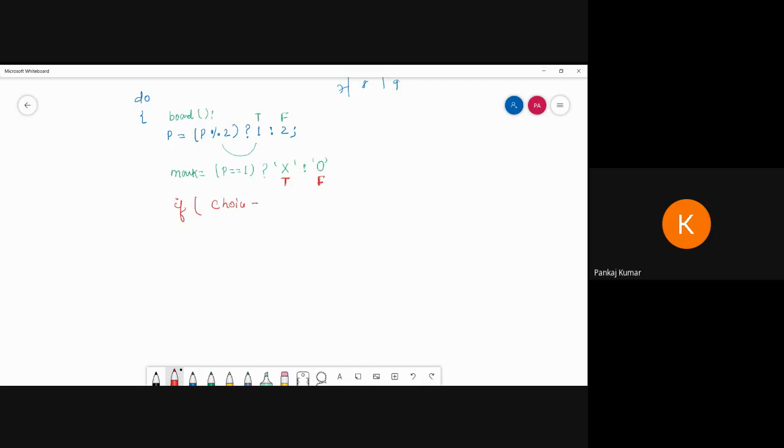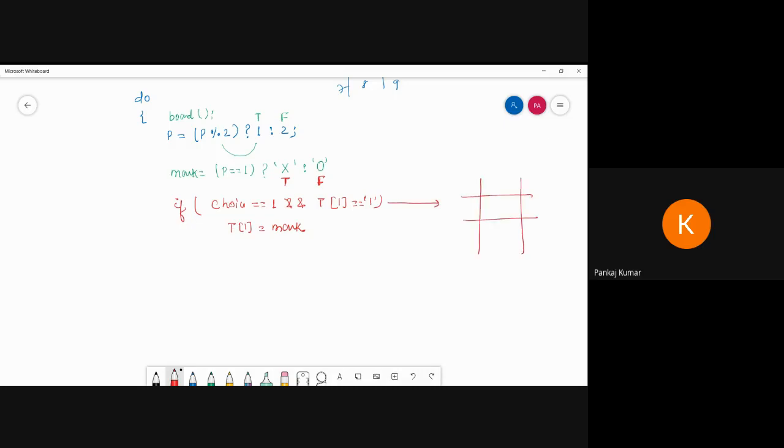Suppose I'm writing if choice is equal to 1 and square bracket t bracket is equal to 1, value 1 equal to value 1, then t square bracket should be mark. Now what is the line discipline? This line I will explain like this.